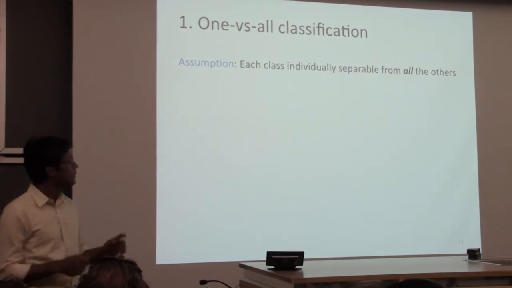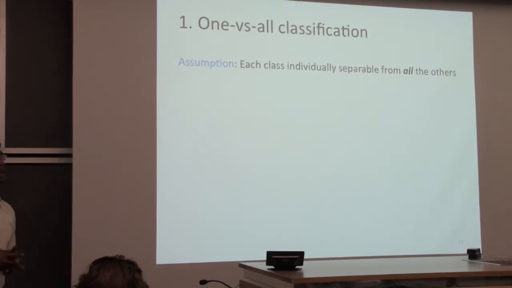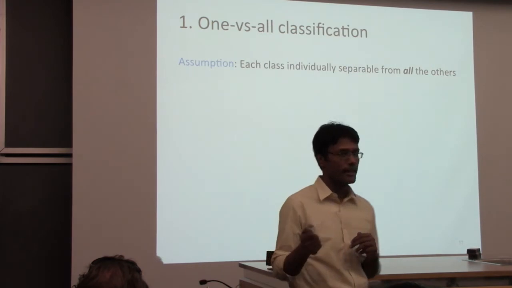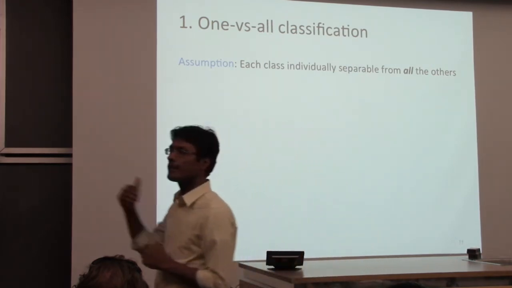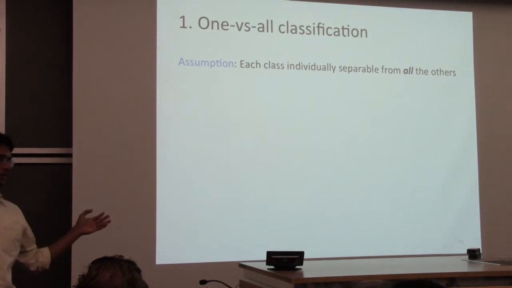So let's talk about the first strategy, one versus all. One versus all makes the following fairly strong assumption, I must say, which is that every category is linearly separable from the union of all other categories.